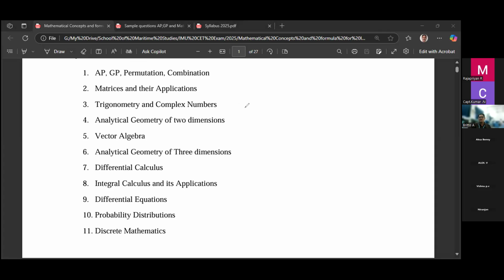What is arithmetic progression? Does anyone know what arithmetic progression is? See, arithmetic progression is a series of numbers, for example, 1, 2, 3, 4, etc. A series of numbers in which the difference between two consecutive numbers is equal is called an AP, that is arithmetic progression.